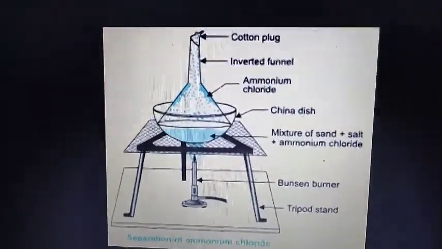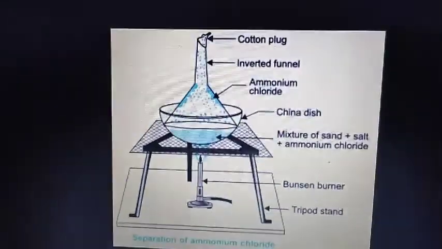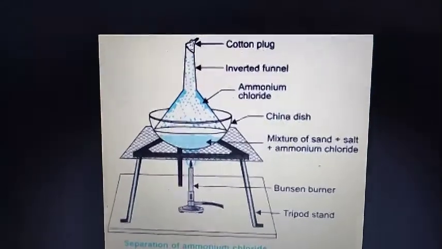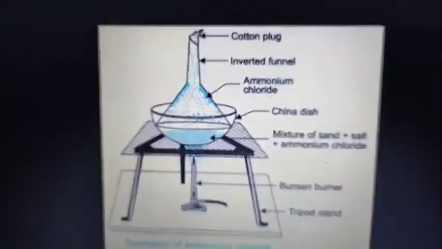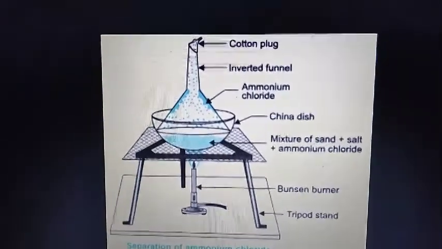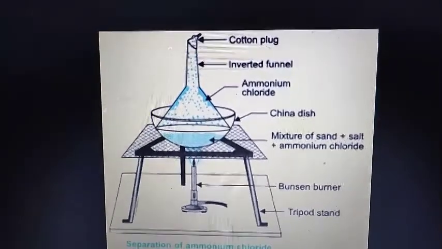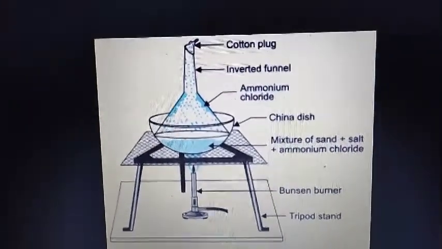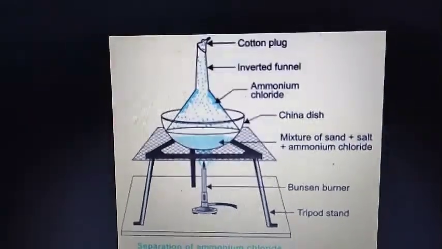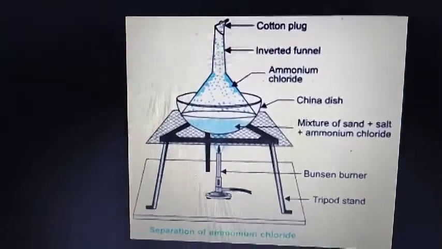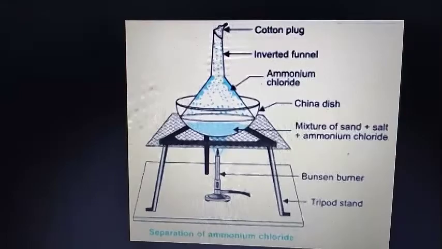The solid ammonium chloride directly changes into vapor. If it changes into vapor, it will be deposited on the wall of the inverted funnel. And what will be left behind? The common salt is left behind in the china dish. Like that you can get the ammonium chloride and you can get the common salt.